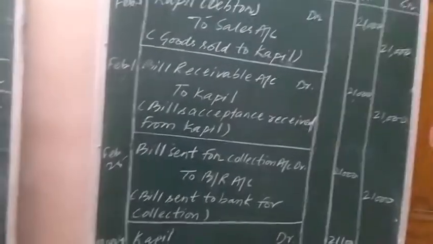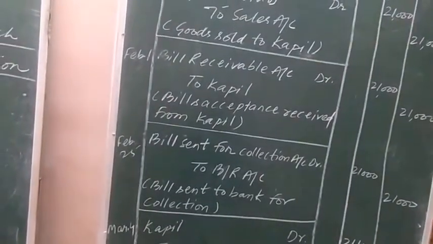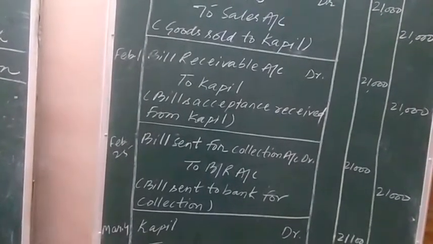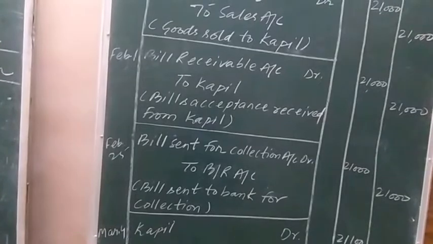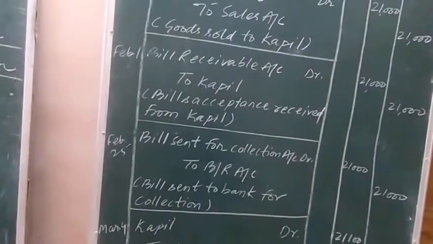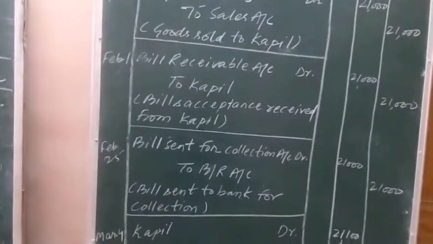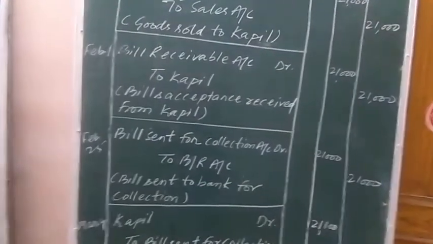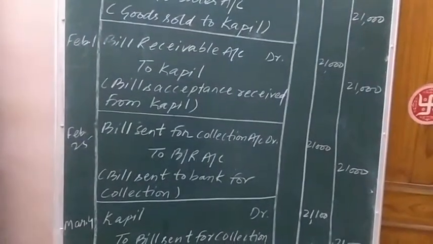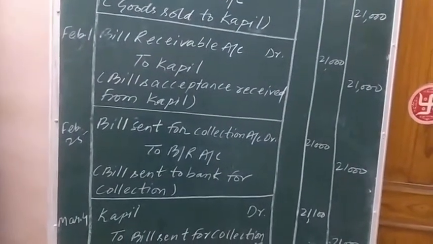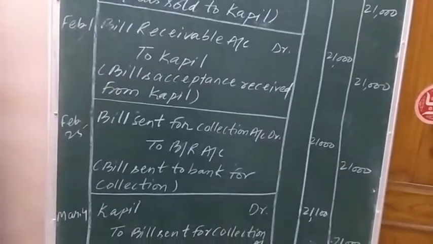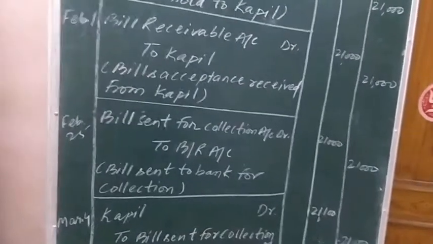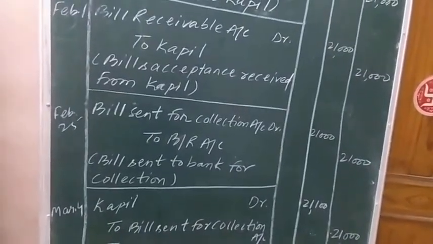For Gaurav, the debtor will again increase. The debtor of Gaurav is Kapil, and bill sent for collection, indicating the bank, will now decrease because the bank can't receive the payment from the debtor Kapil, because he is not making the payment. So the bank, being indicated by the term bill sent for collection, will decrease. The asset decrease will be shown on the credit side to bill sent for collection account.